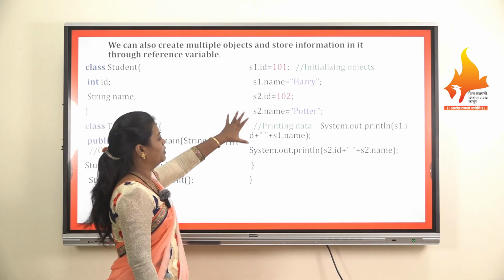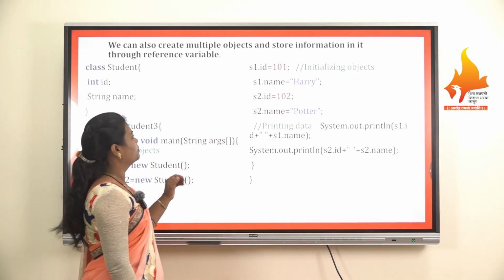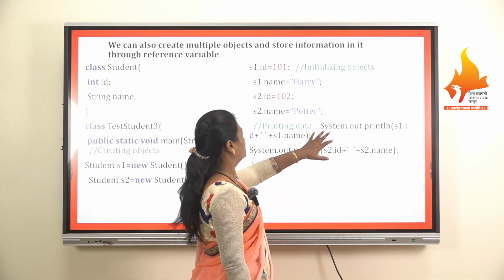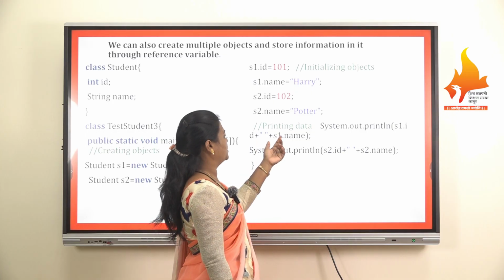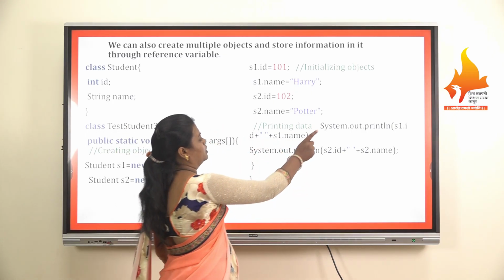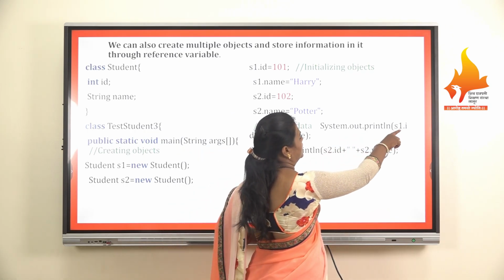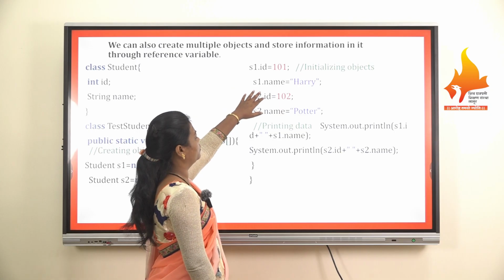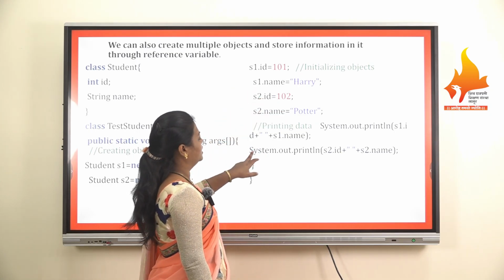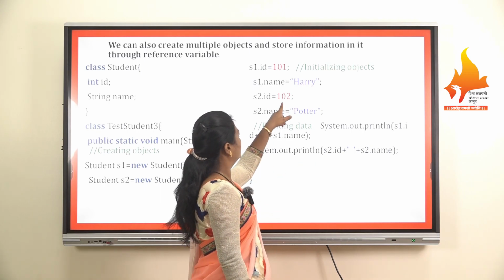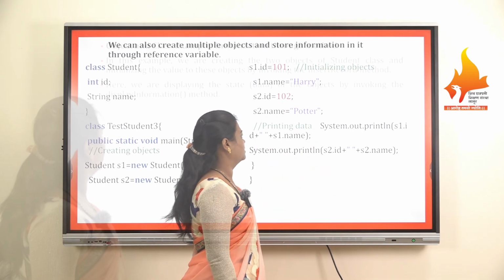Then we want to print the provided values, so we are printing System.out.println s1.id white space, then s1.name. Here the object is specified as s1 dot, so at that time it will give the output as 101 and Harry, and in case of the second statement it will print the value as 102 and Potter.